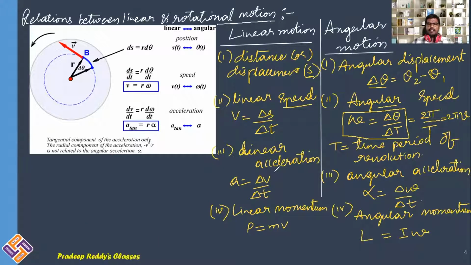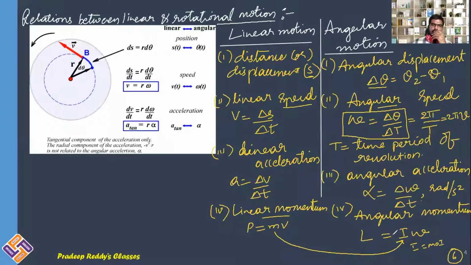Next, linear acceleration is replaced with angular acceleration. Angular acceleration is denoted with alpha, which is delta omega divided by delta t. Unit is radian per second square, and in the case of angular speed it is radian per second. Next, in linear motion it is linear momentum. In angular motion you will be calling it angular momentum, where mass is replaced with moment of inertia. I is equal to moment of inertia, and v should be replaced with omega, right?